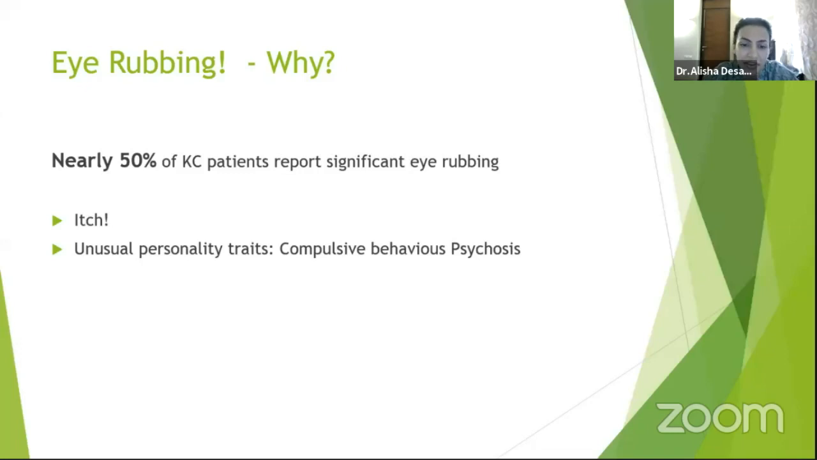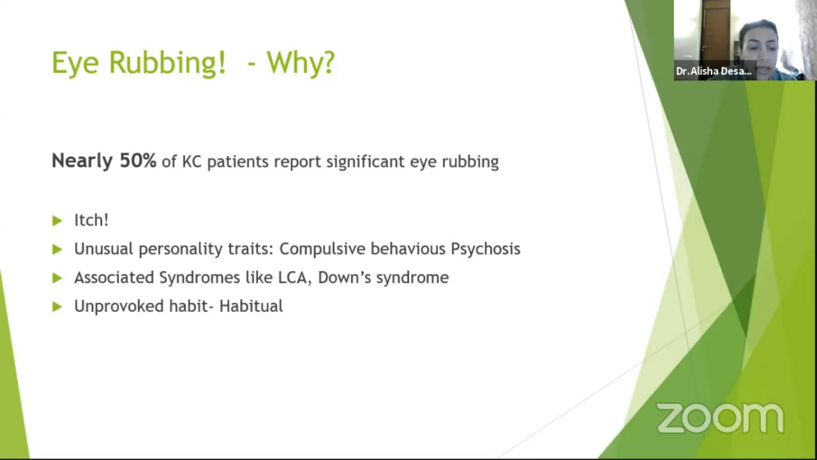Unusual personality traits, as I've already mentioned, are associated with compulsive behavioral psychosis, and with syndromes like LCA, which have the oculo-digital sign, and of course Down syndrome, where you can't control the eye rubbing and it becomes a habit. It might even be an unprovoked habit, like a tic, like somebody licks their lips or scrunches their eyebrows. Similarly, it is also known that it may be relaxing because of vagal stimulation, because of the oculocardiac reflex, inducing a relaxing bradycardia. And this is another reason why people may rub.